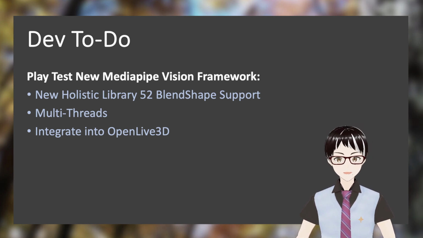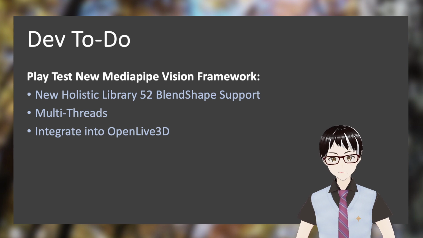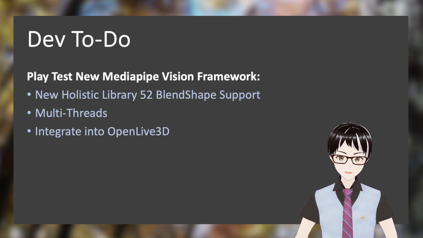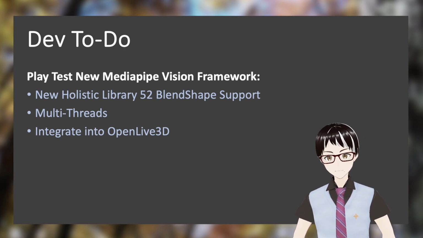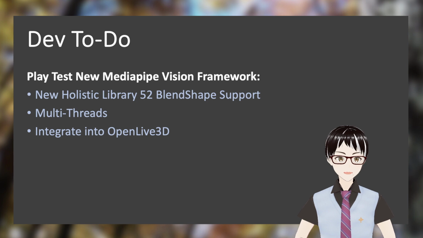So these two, holistic with 52 blend shape and also multi-thread, are the unknowns that I still have to explore. I still have to test and see how it goes.